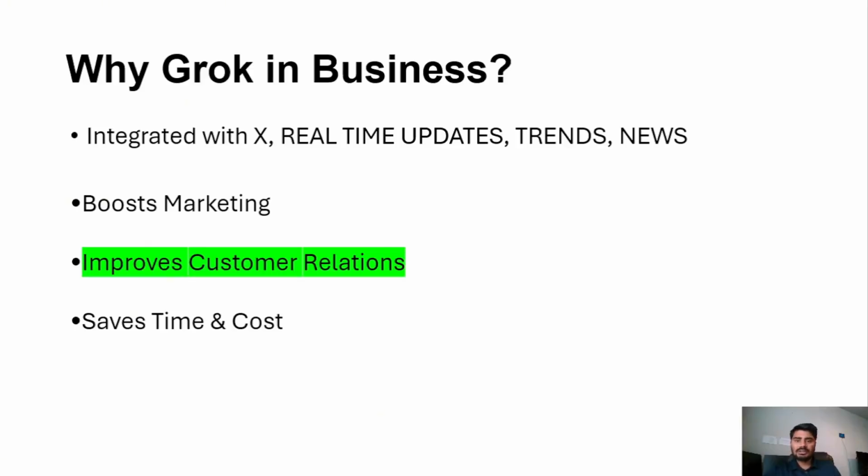so that will help a business maintain a good relation with their customers. Not only that, Grok also has lots of marketing ideas, like certain kinds of schemes or rewards for loyal customers. These are all ideas that Grok can provide a business, and that will help improve customer relations. So that's a very big advantage of Grok.